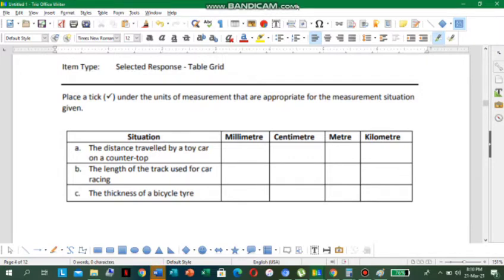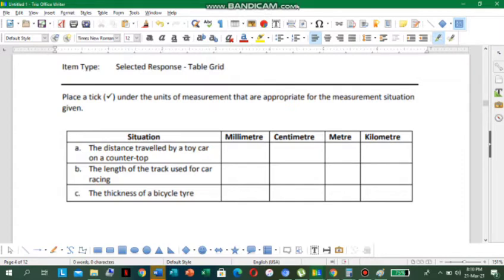What about C, the thickness of a bicycle tire? The thickness of a bicycle tire would be what unit of measurement? Millimeters. Beautiful. And it goes in order here.